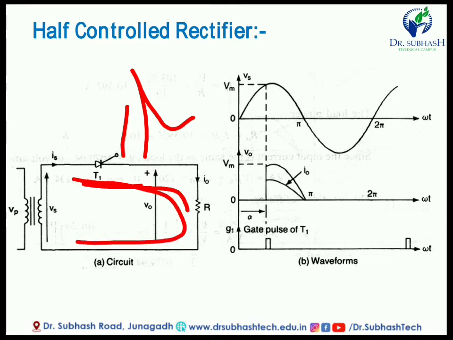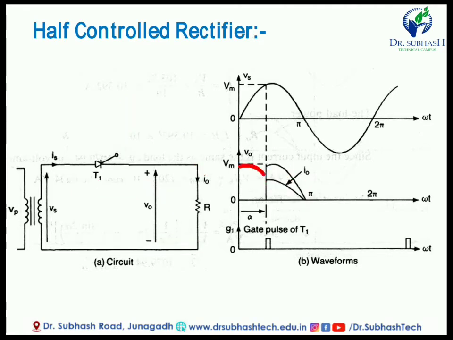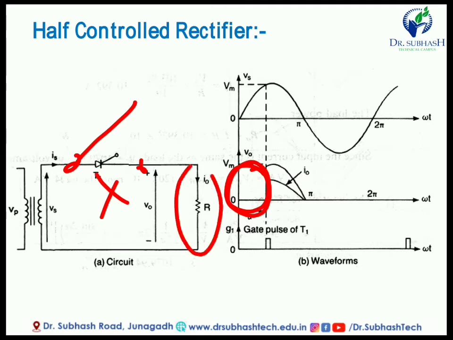So we get this type of current waveform, and the voltage across this resistor also rises. Without any gate pulse, the voltage and current are both zero, because the SCR is in the off state and there is no current through the SCR.